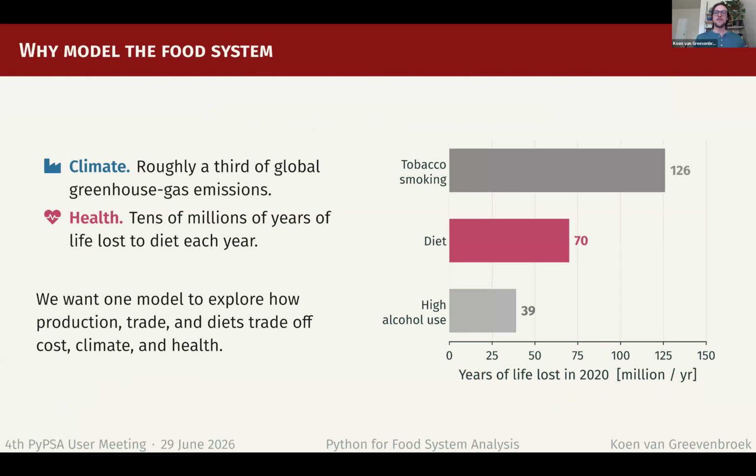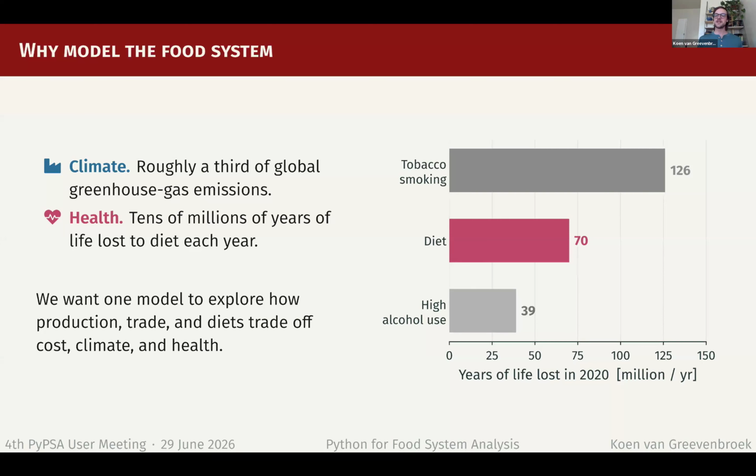Let's dive right in. So why do we even care about the food system? Why don't we all just work on energy all the time? Well, it accounts for roughly a third of all global greenhouse gas emissions, which is very significant. And in terms of just emissions profile, the food system is rather understudied compared to energy systems, I would say. But then the food system touches on all these other things as well.